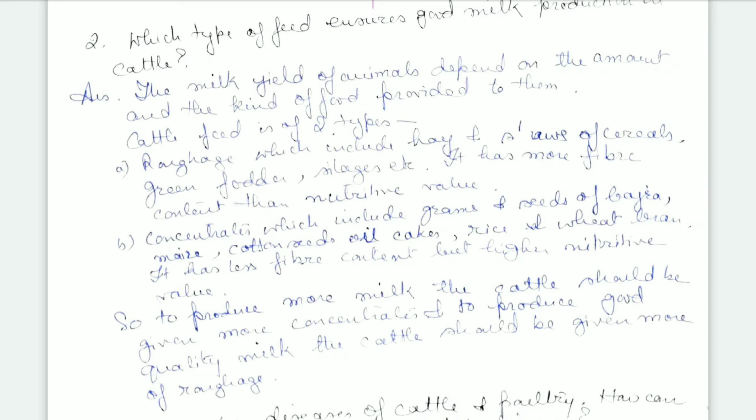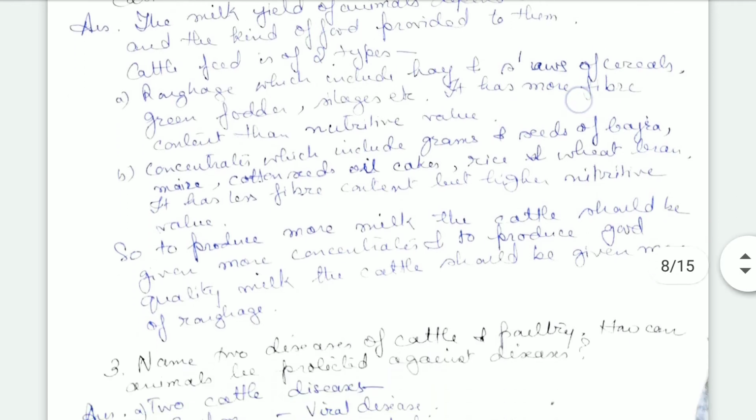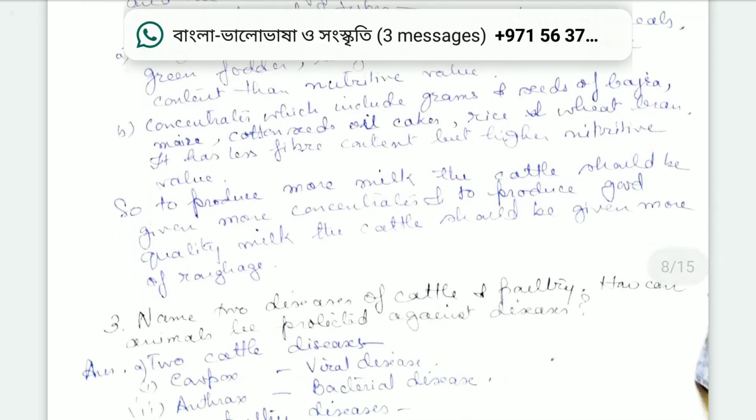This type of feed has more fiber content than nutritive value, whereas concentrates, which include grams, seeds of bajra, maize, cottonseed, oil cakes, and rice and wheat bran, have less fiber content but higher nutritive value.